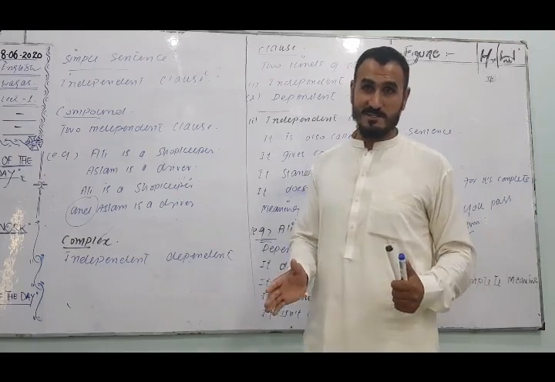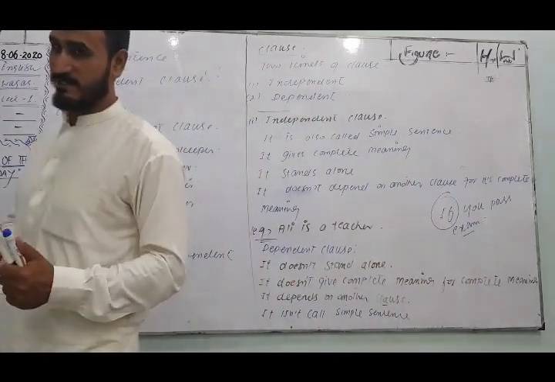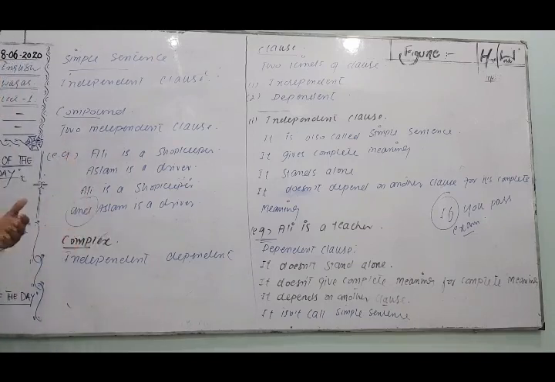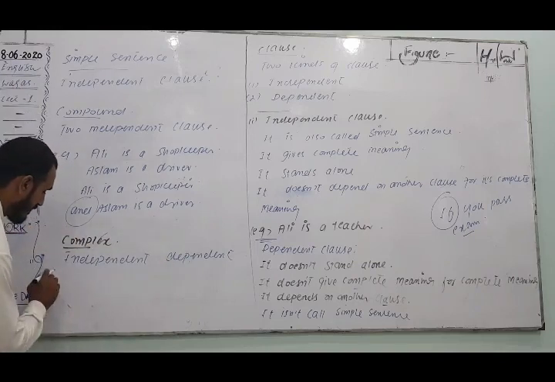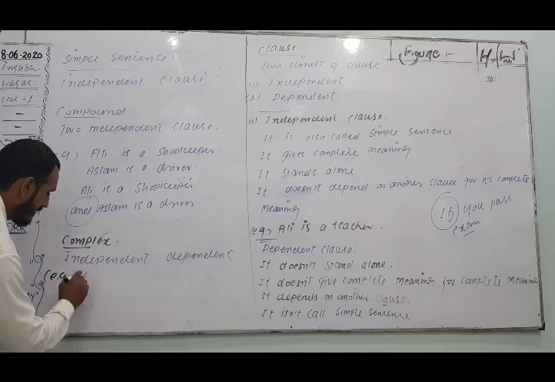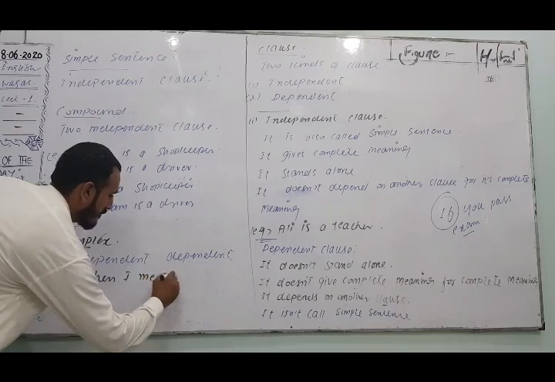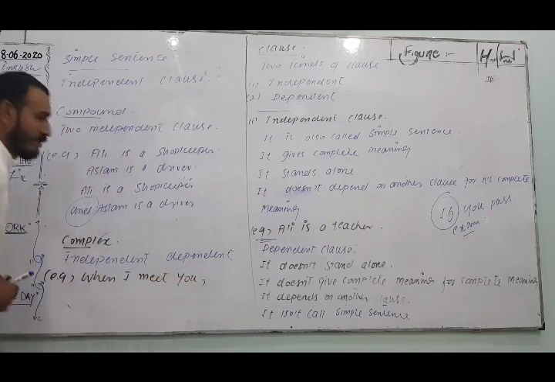If you understand the concept of clauses, dependent and independent, you can do all of them easily. For example, when I meet you.